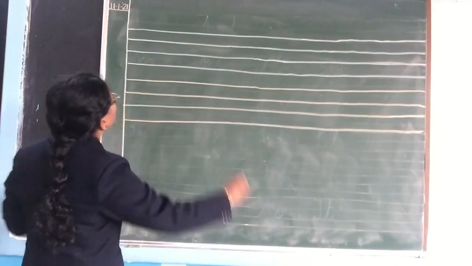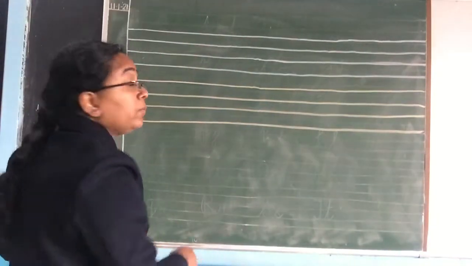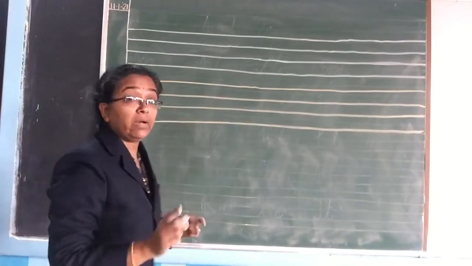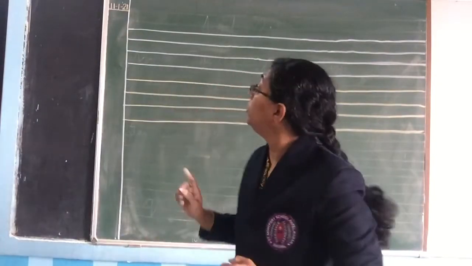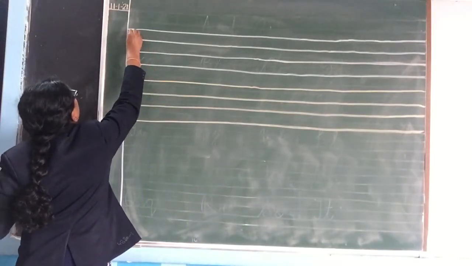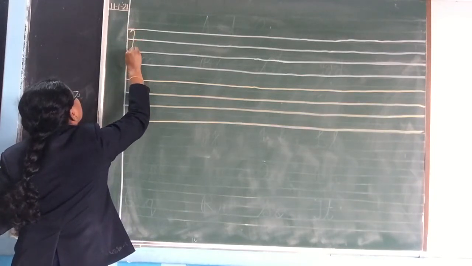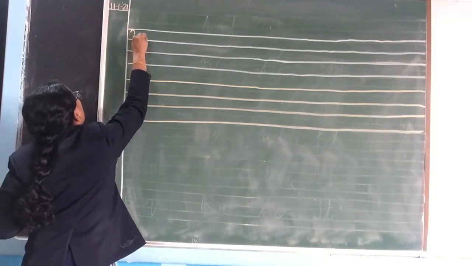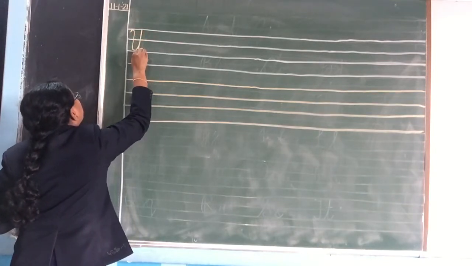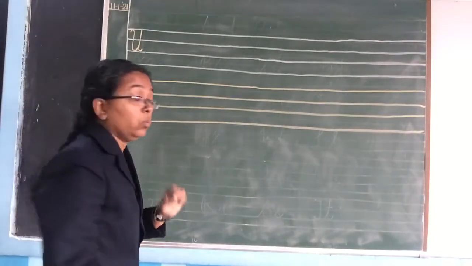Now after T, what will come? We'll write, after T, we'll write what? U. So how you have to write capital U? See how I am writing. From the first line, make a small curve, come to the third line, then go up to the first line, then come back and turn like this. This is how you have to write capital U.